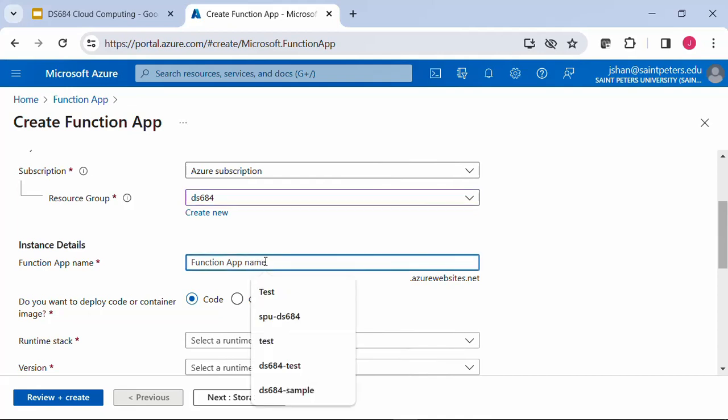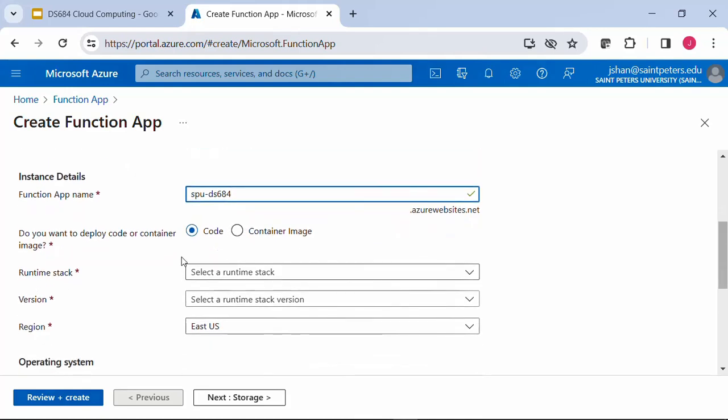I need to give it a name, and this name usually has to be universally available. As you can see, this is available on azurewebsites.net. It's a public website, so you need to call it a name that is globally unique. So I'm going to call it SPU-DS684. Apparently this is unique, so it allows me to create that.